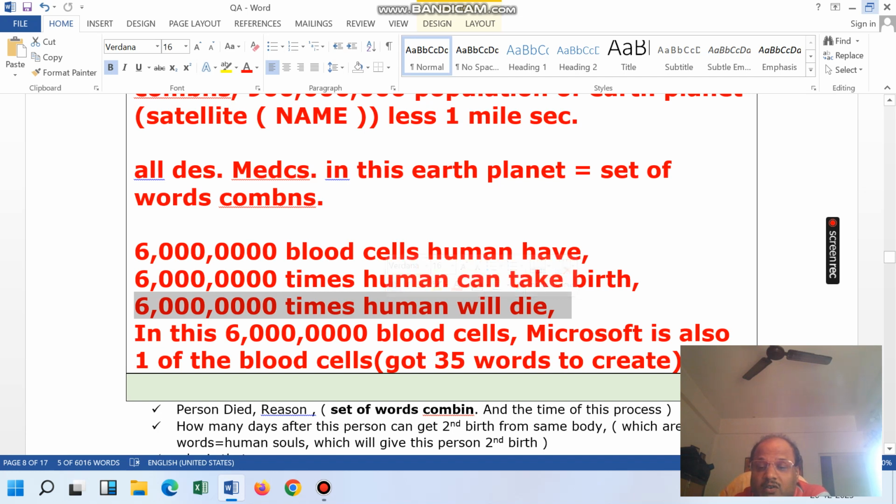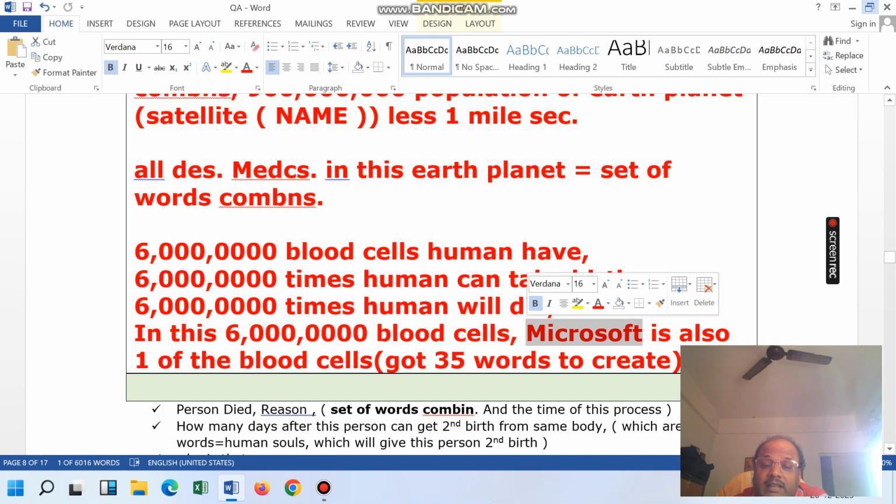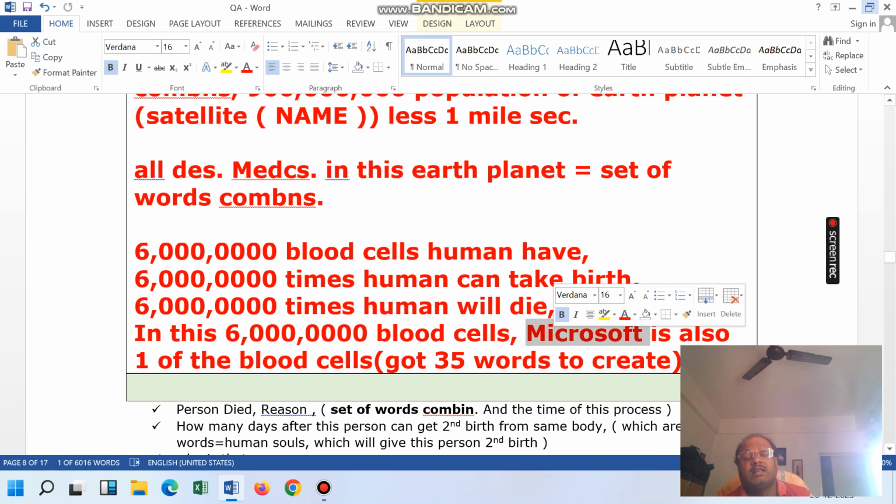So Microsoft is one of the blood cells. You can just imagine the power Microsoft has got, and the power of Oxford University, who actually gave the power to Microsoft, so that you can create the blood cells. That means this Microsoft is going to merge with that 90,000. That is the 90,000 plus 1 month, which is given to one set of group. Their age is more than 90,000.